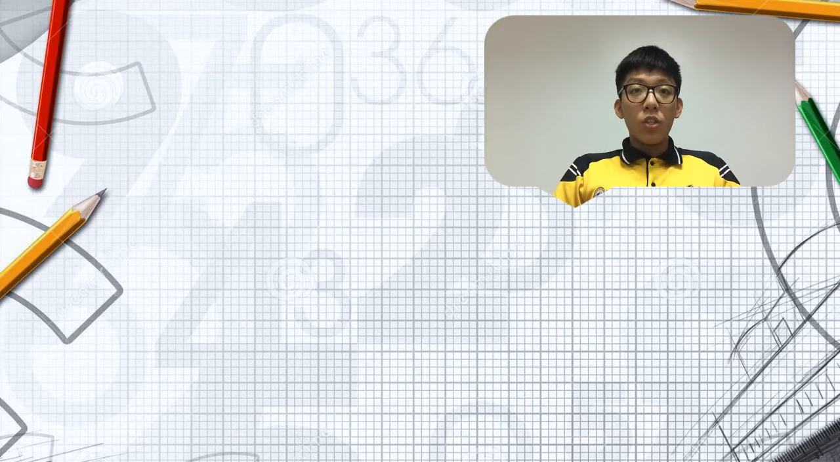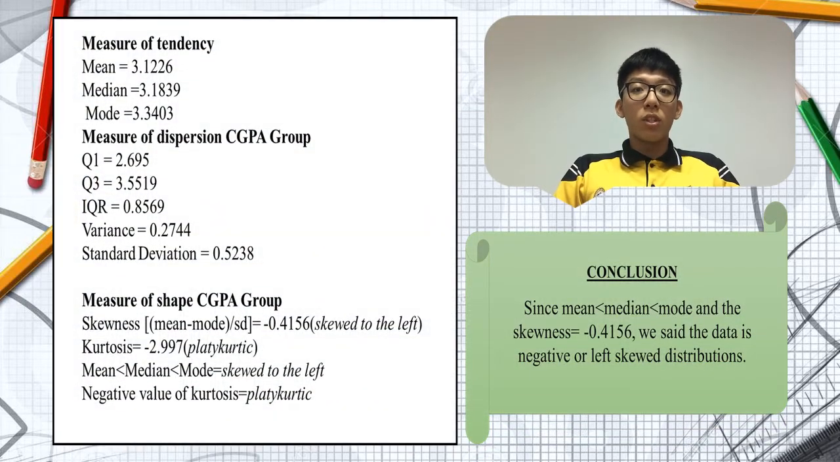For the CGPA group, we can say that the mean for CGPA is 3.12, median is 3.18, and the mode for the CGPA is 3.34. It has a variance value of 0.2744 and the standard deviation is 0.5238. Since mean is smaller than median and smaller than mode, the skewness is negative 0.4156. We can say that the data is skewed to the left.